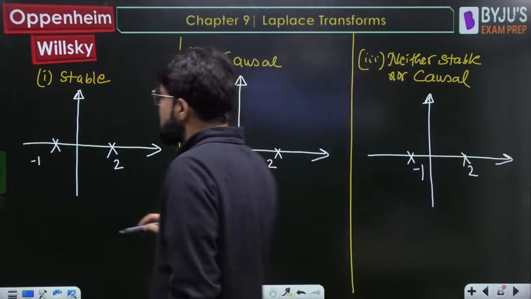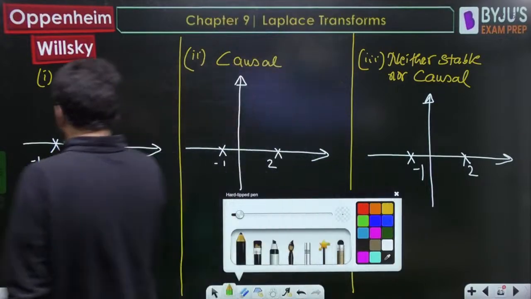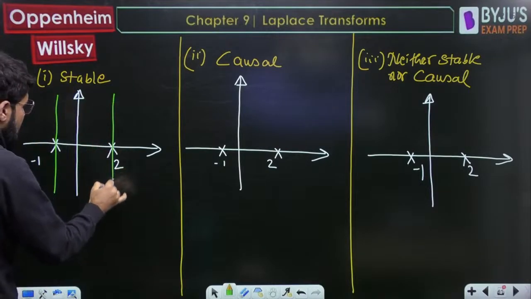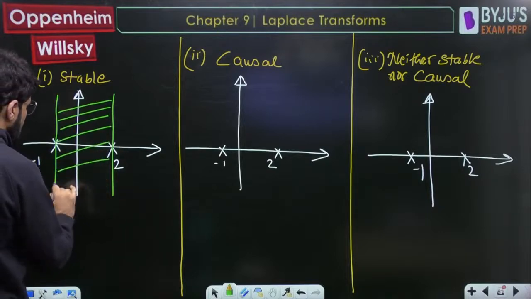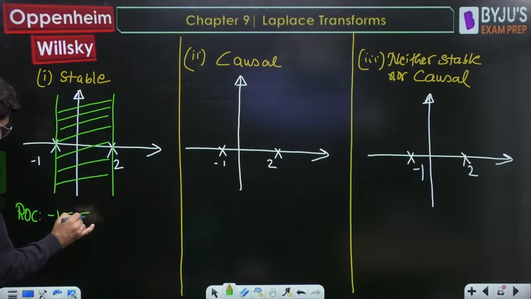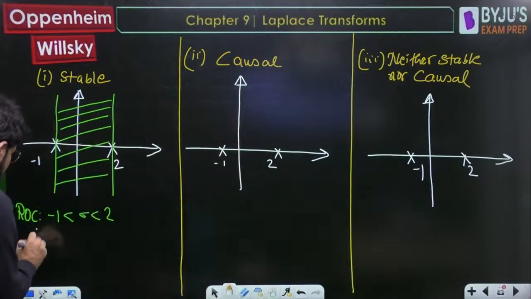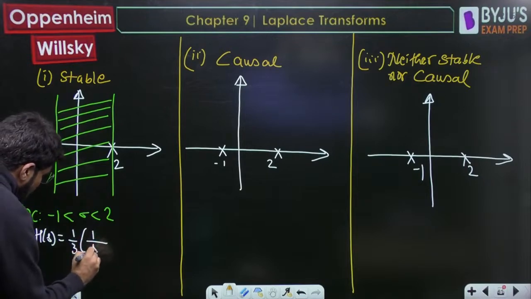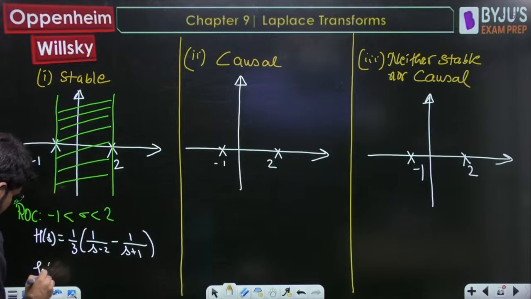Now the system is stable, so ROC should include the j omega axis. So what is my ROC? To include the j omega axis, I should take the ROC between minus 1 and plus 2: minus 1 less than sigma less than 2. So what is the H(s) that we obtained? H(s) was 1 upon s minus 2 minus 1 upon s plus 1. Take its inverse Laplace transform h(t).